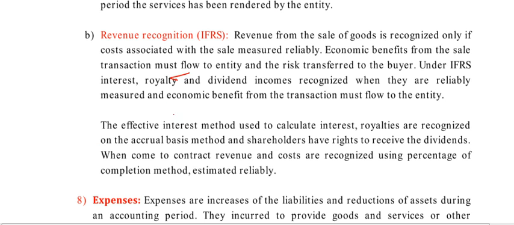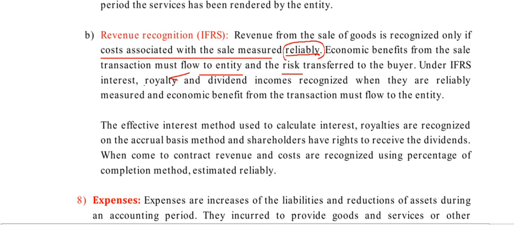According to the IFRS revenue recognition, revenue from the sale of goods is recognized only if the cost associated with the sale is measured reliably. So reliability is more important in case of IFRS. Next, economic benefits from the sale transactions must flow to the entity. Okay, the economic benefits which are related to the sales come to the organization. So then only you have to recognize, and the risk is transferred to the buyer. Whoever is purchasing the product, the risk goes to him, the reward comes to us. Risk and reward sharing is most important. That should be in a reliable manner.